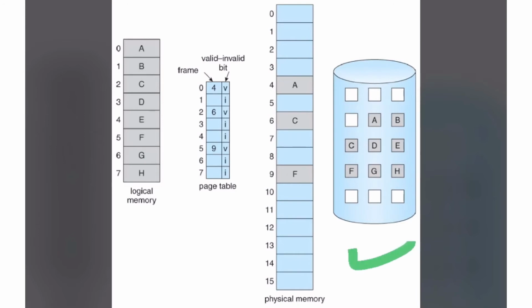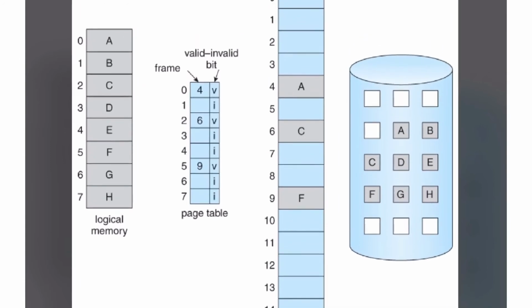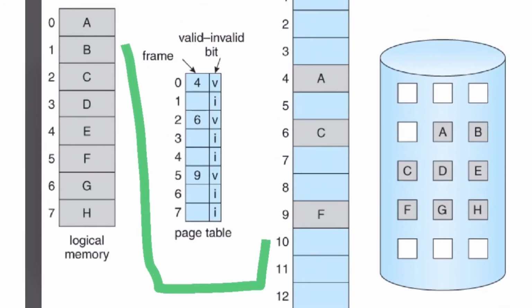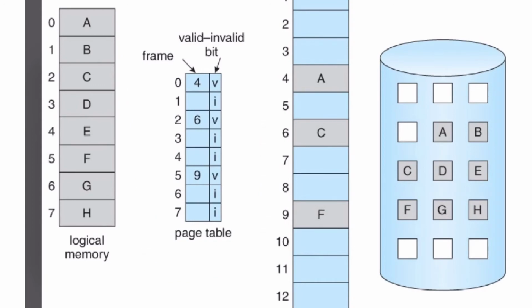Now have a look at the page table. In the page table, page number 0, that is A, is loaded in frame number 4.